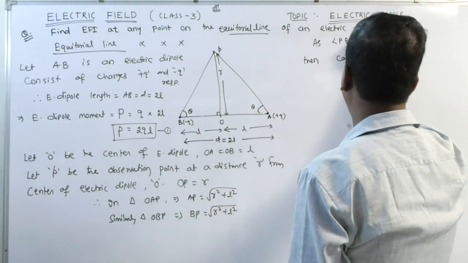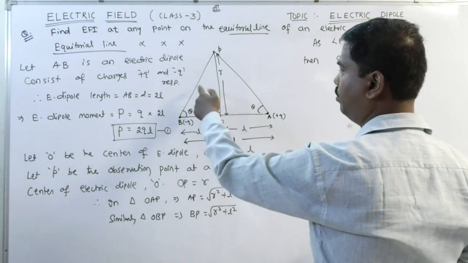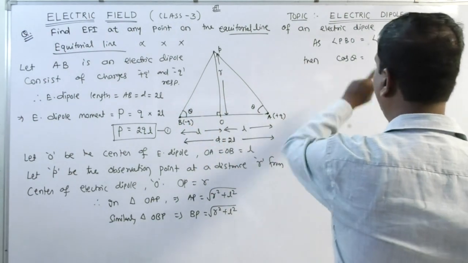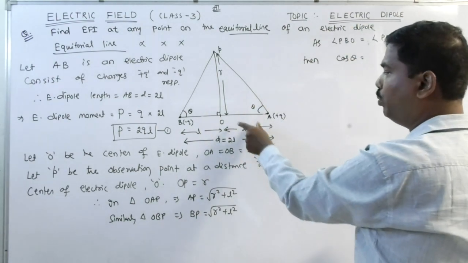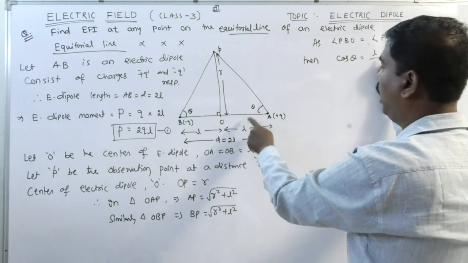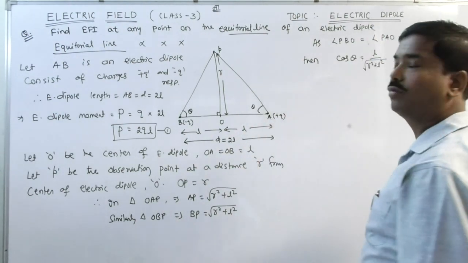I can write PBO, or I can write PAO in the small triangle. Okay, this triangle I will assume. If it is so, cos theta is equal to base by hypotenuse. Base is how much? L. Hypotenuse is root over R square plus L square. Clear?